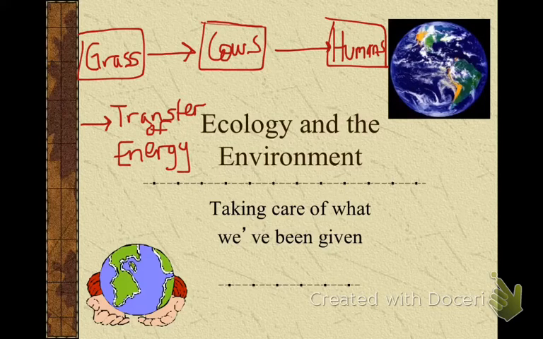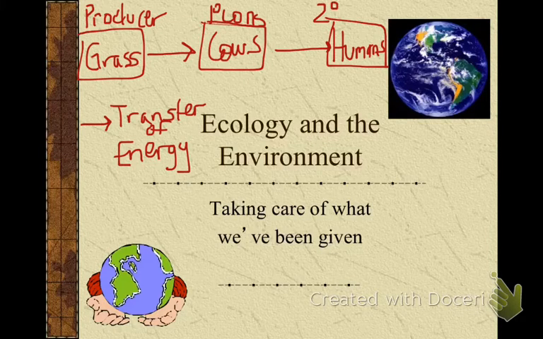What are grass called in this food chain? Producers. Cows would be considered your which level consumer? First level or primary, and how you write primary is a 1 with a little degree sign. That's a primary consumer. And then humans would be your secondary consumer, which you put a number 2 with a little degree sign.